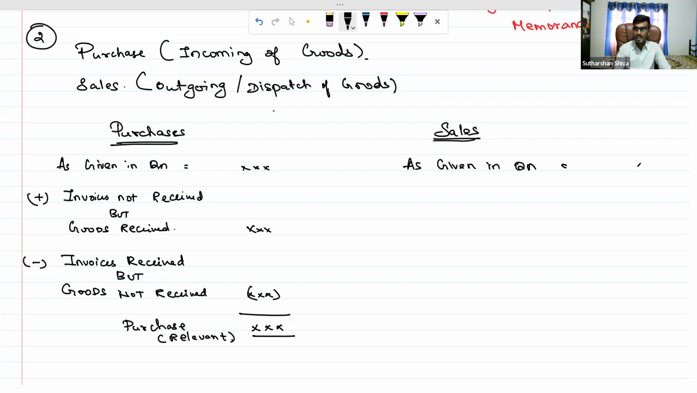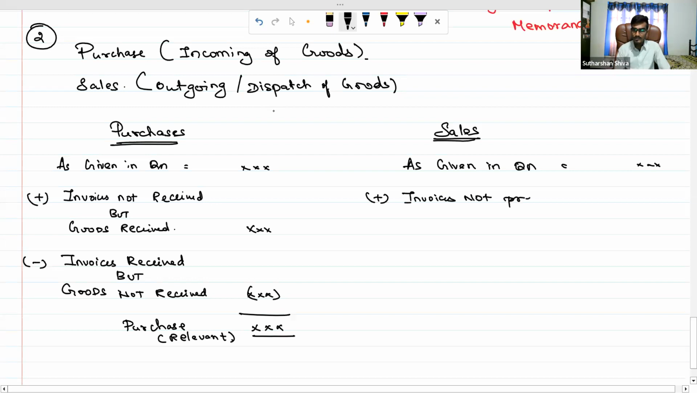Once we take as given in the question, you need to add a few things. What are the few things? That is the converse of purchases. What is it? Invoices not prepared but goods dispatched.